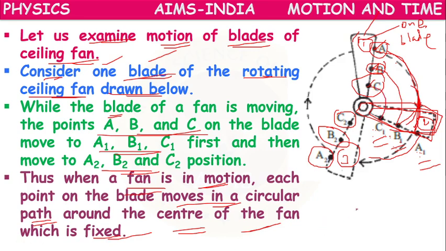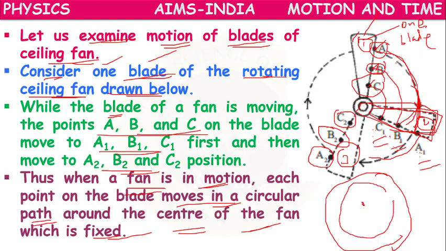But for the A particle, this middle point is the fixed point, and for the B particle, this middle point is the fixed point, and for the C particle, the same middle point is the fixed point. So all the particles of the object move in circles around a fixed point, which is the same for all the blades and all the particles.